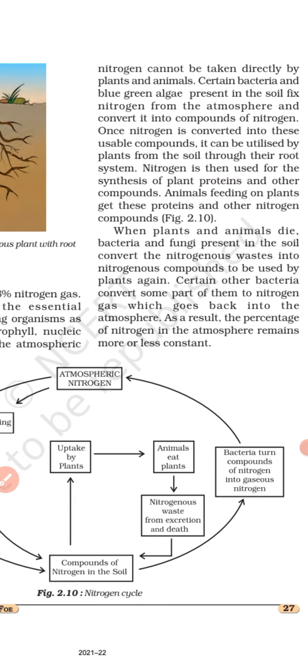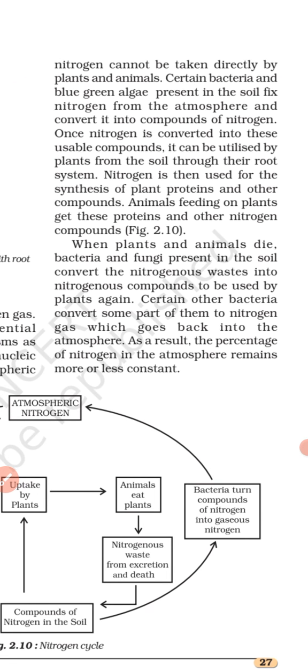Now, the atmospheric nitrogen cannot be taken directly by the plants and animals. So, how can it be converted into nitrogen compounds? First of all, nitrogen gas has to be converted into nitrogen compounds. Then only these nitrogen compounds can be absorbed by the plants and animals. Remember, this was mentioned in nitrogen fixation also. Nitrogen gas present in the atmosphere cannot be taken directly by plants and animals. It has to be converted into nitrogen compounds, then only it can be absorbed by the plants from the soil with the help of their roots.